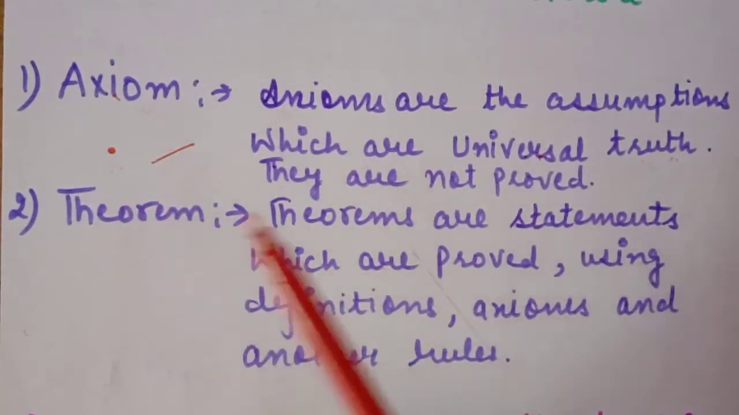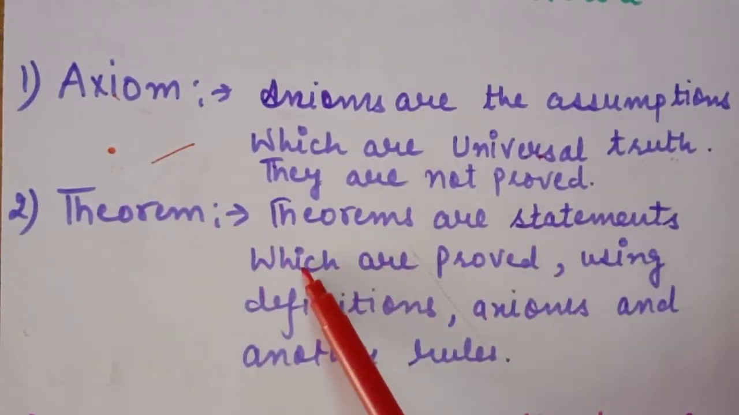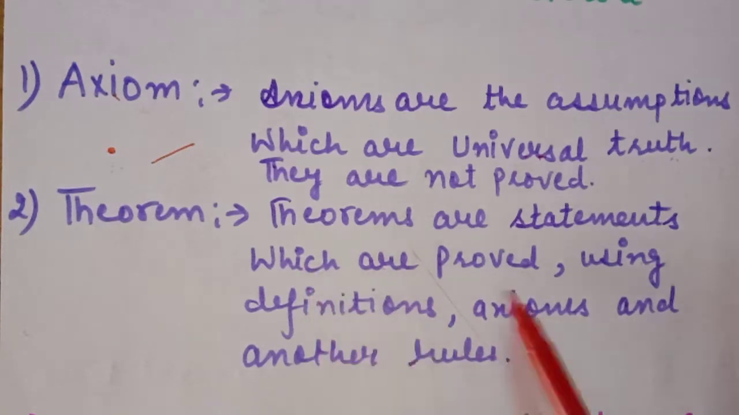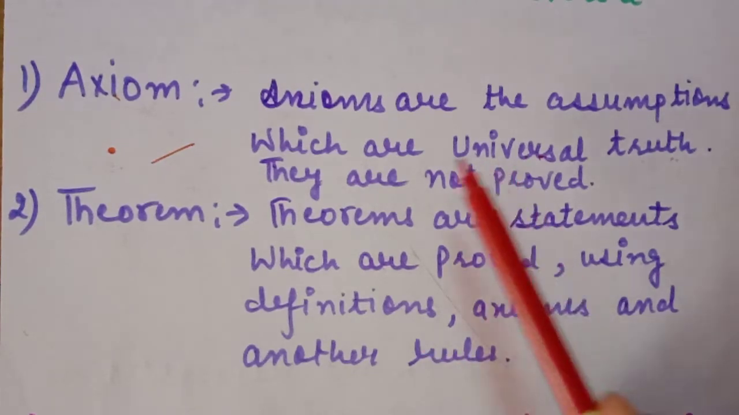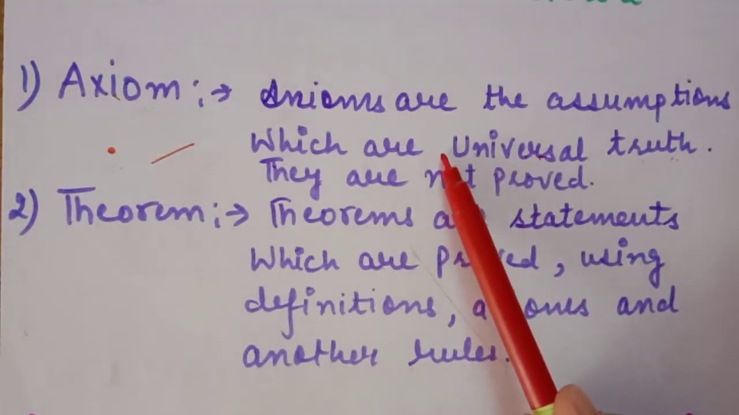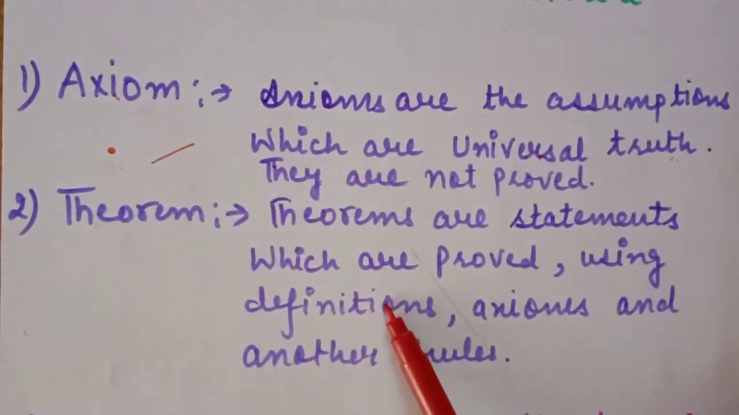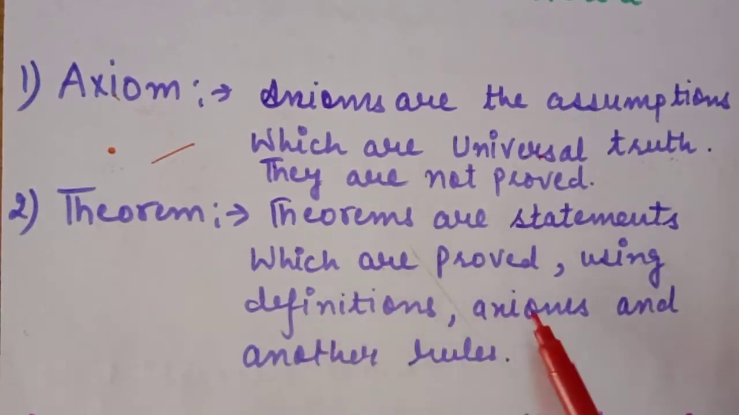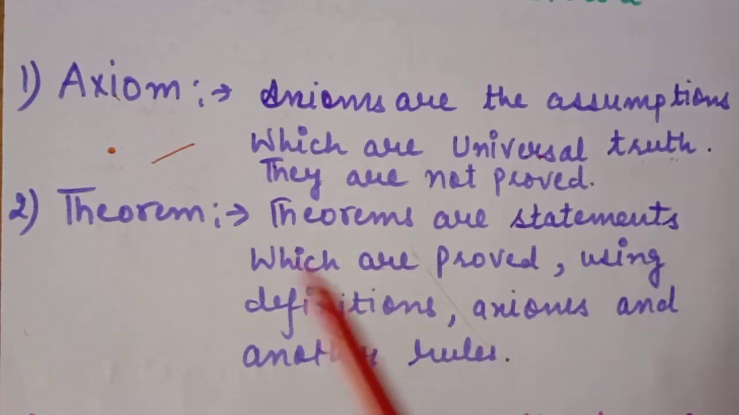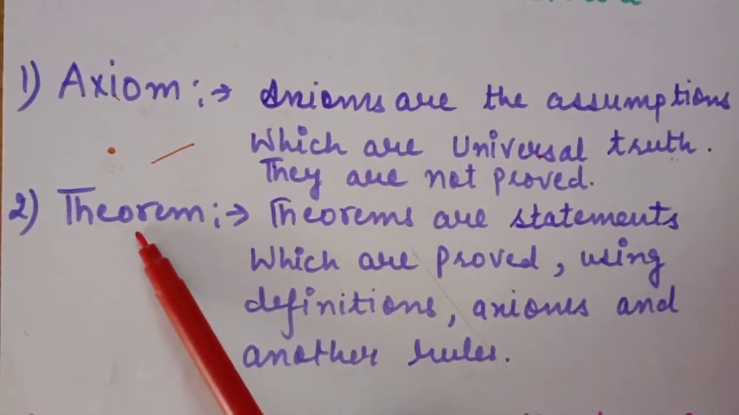What are theorems? Theorems are those statements which we can prove with the help of some definitions, axioms and other rules or our previous knowledge. So those statements which are universal truth and which we can't prove are axioms. Those which we can prove, and have proved with the help of definitions, axioms and other rules, we call theorems.